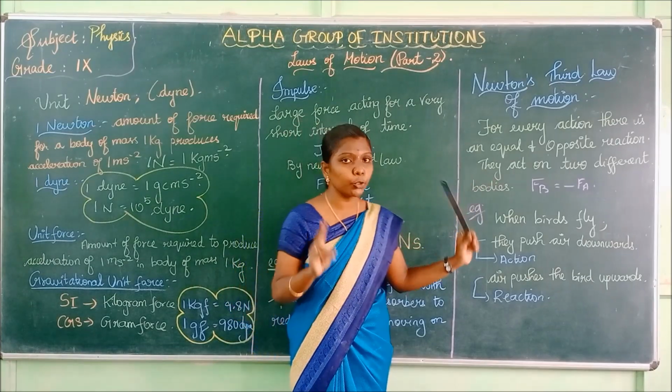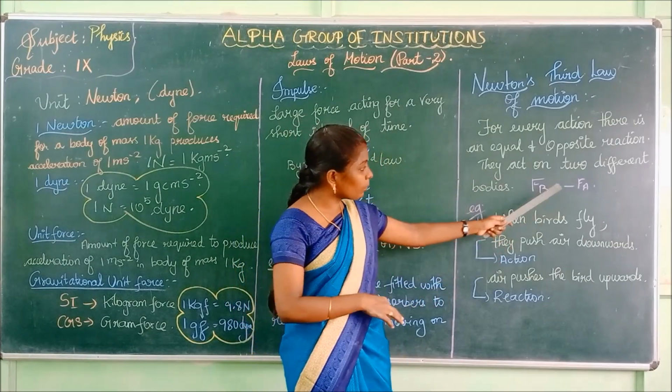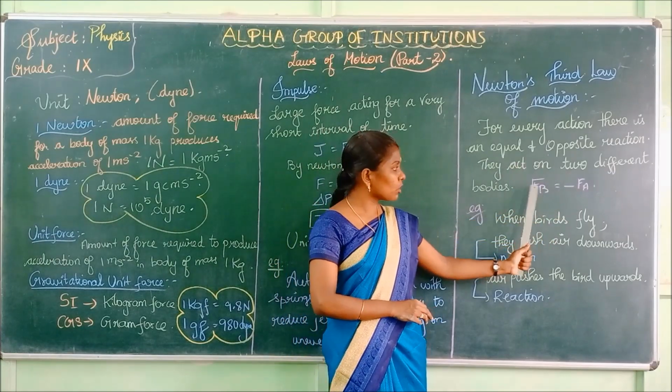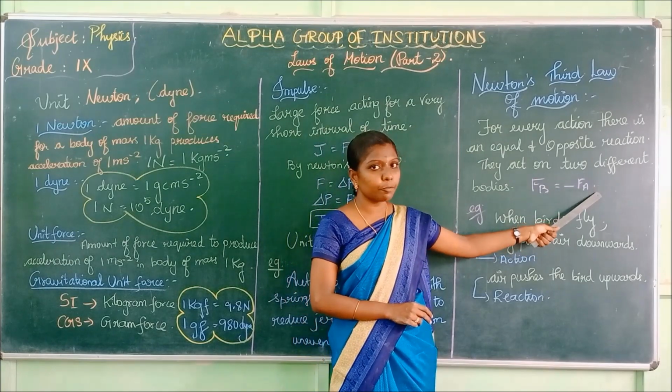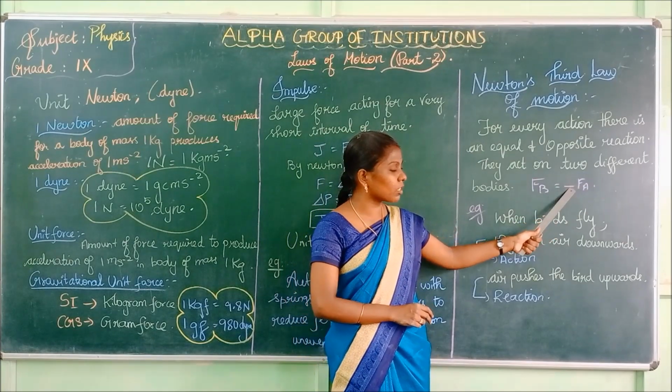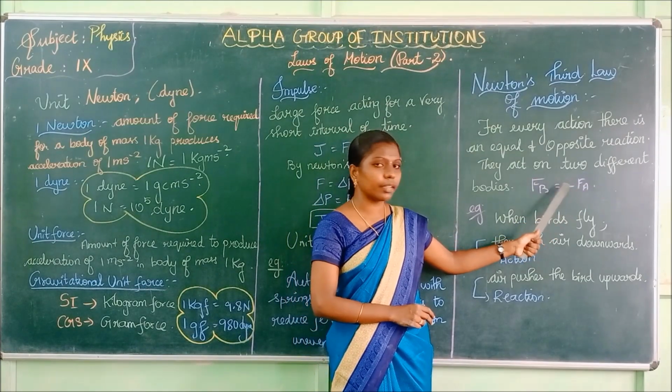This force acts on two different bodies. Force on body A is FA, force on body B is FB. FB is equal to minus FA. This negative sign represents the force in the opposite direction.